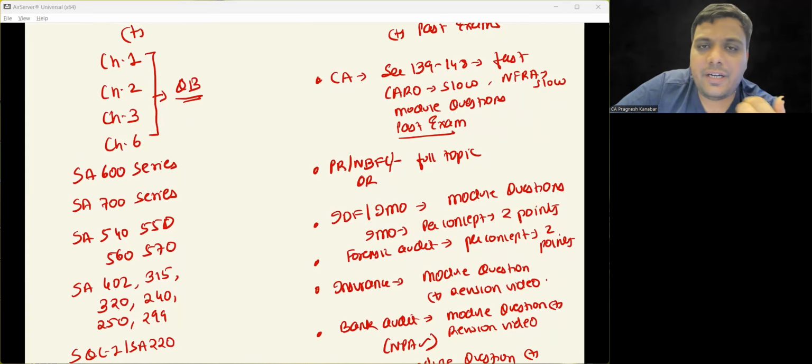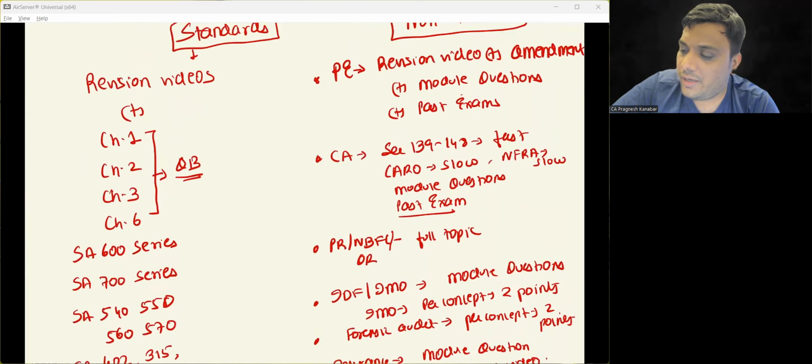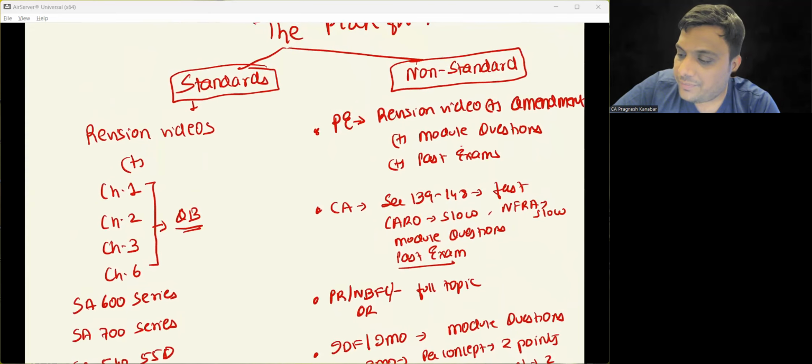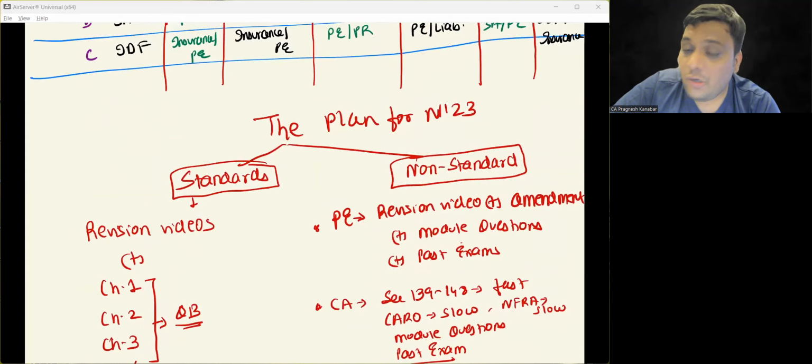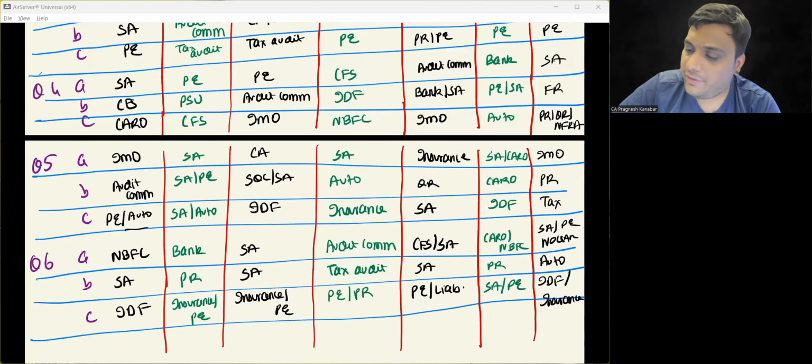But इसमें जो attempt बच्चों को अच्छे नहीं भी लगे, let me tell you, like November 22, July 21 and May 23, there are lots of questions which are copy paste from the module. So rather than going through very vast question banks, you can just go through this chapter 1, 2, 3, 6 of the standards question bank, and I think that should be done, or that should not be a big problem.